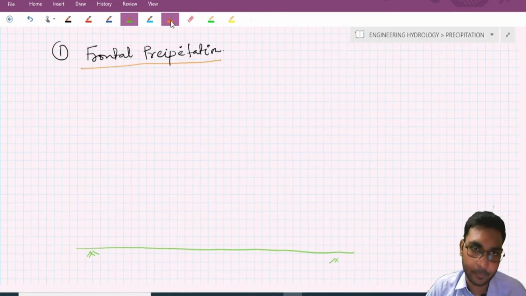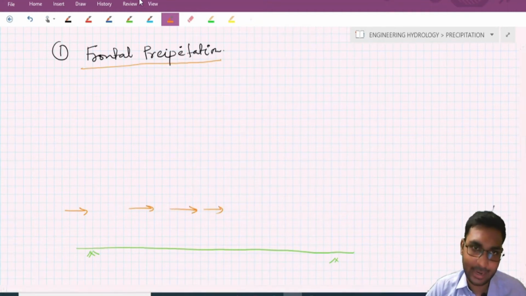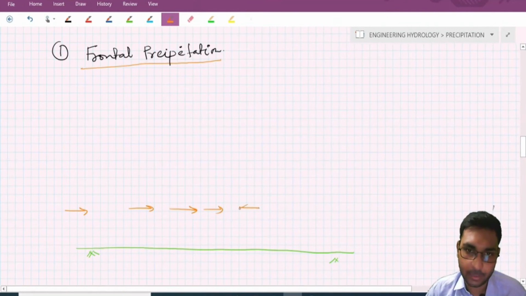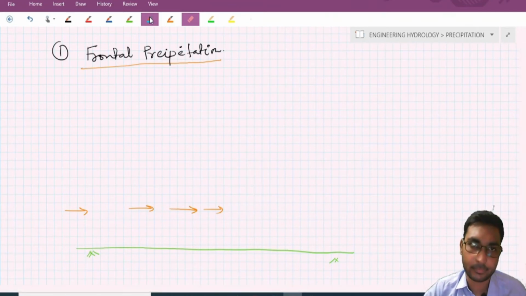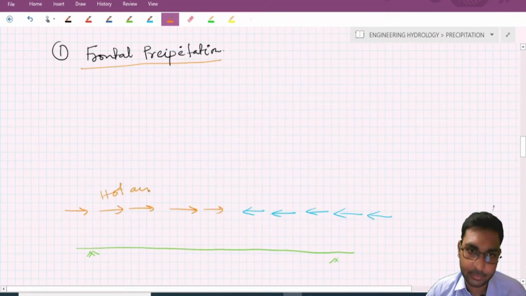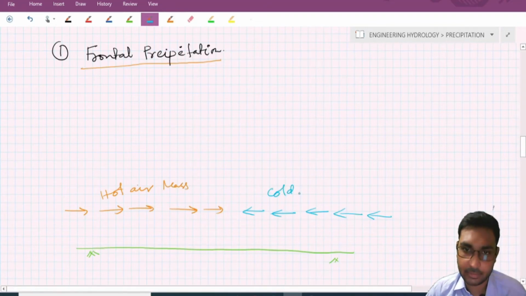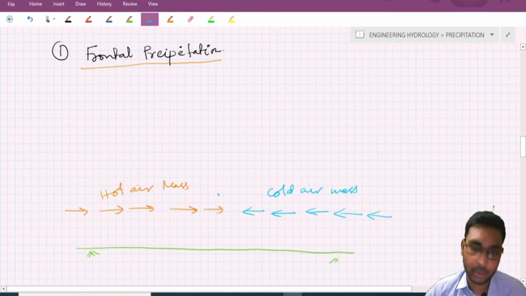Now suppose this is a warm air mass, and this is a cold air mass. When this hot air mass and cold air mass meet together in a favorable condition, what will happen?